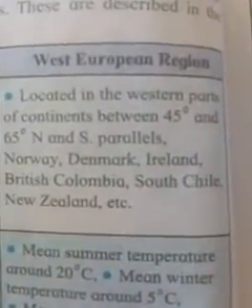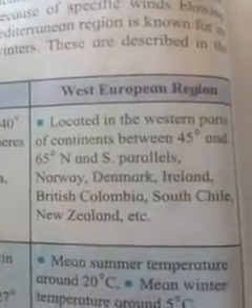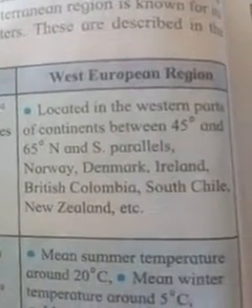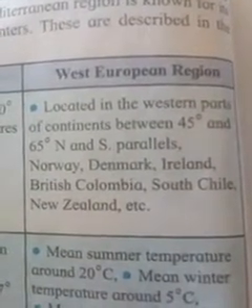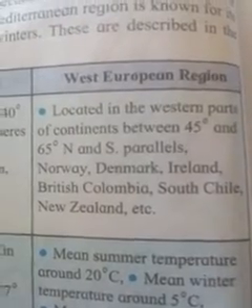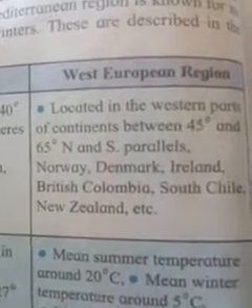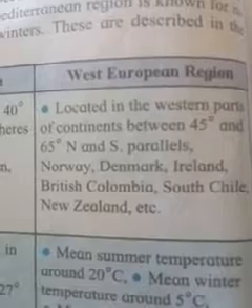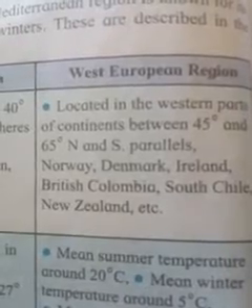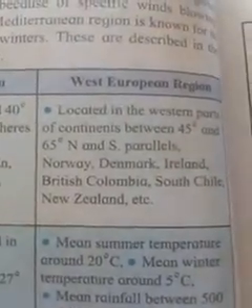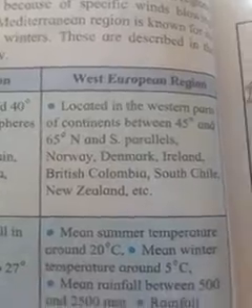That means the third region is the West European region. What is the location and area? It is located in the western part of the continent between 45 and 65 degrees north and south parallels.